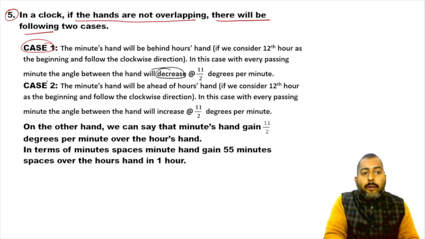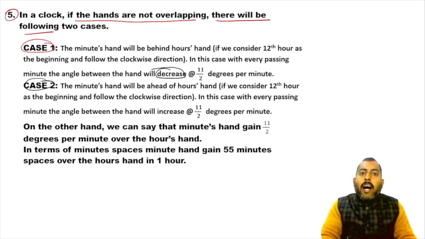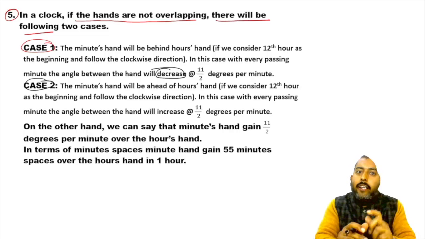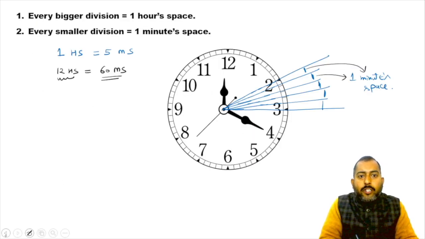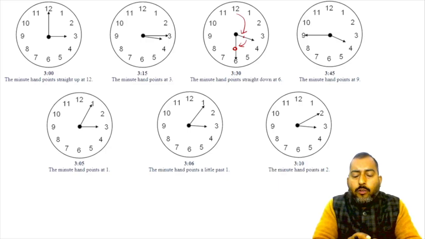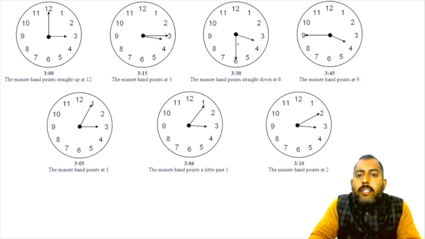Or case number 2. Suppose the minute hand is ahead of the hour hand. For example, a situation of 3:30. Okay, let me show you that situation. Now at 3:30, you can see the minute hand is ahead of the hour hand. We will move in clockwise direction only. So at 3:30, the minute hand is ahead of the hour hand, and this is the angle.